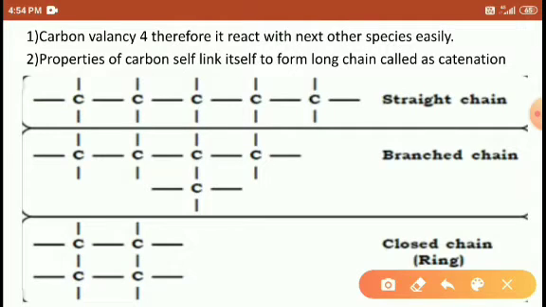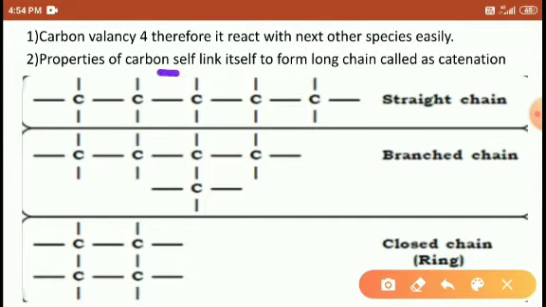Right, students? Carbon has valency 4, therefore it reacts easily with other species. The other property is that carbon links to itself to form long chains, called catenation. This is an important point. One carbon reacts with 4 species, forming 4 bonds.